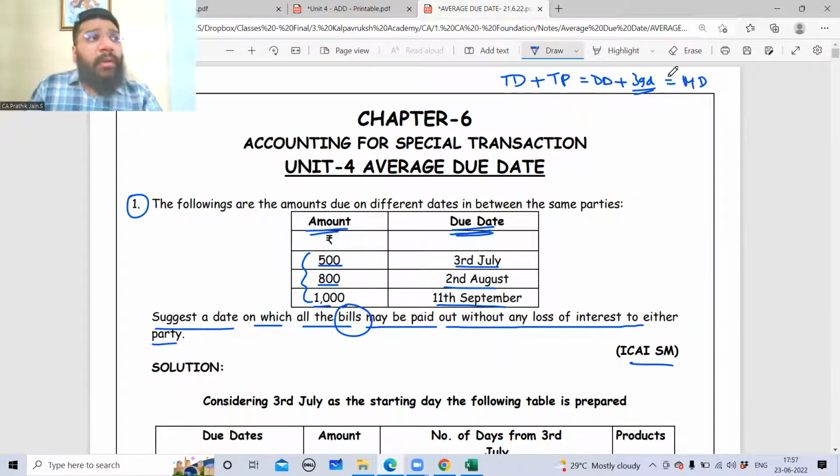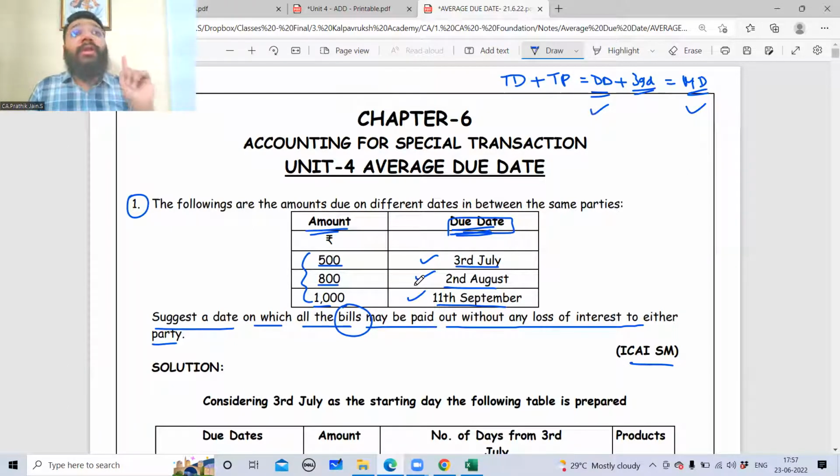But if you remember, in all the practical questions we have seen in bills of exchange, wherever they ask for the due date, they have added the 3 grace days only. So in practical questions, the due date and the maturity date have been the same. Theoretically, they are different. If you read the theory of your ICAI study material, due date is different from maturity date, but in all practical questions they are treated as the same. Are you able to follow? Now, guys, they have given the due date here. This is not the transaction date. This is the date on which the payment is agreed to be paid.